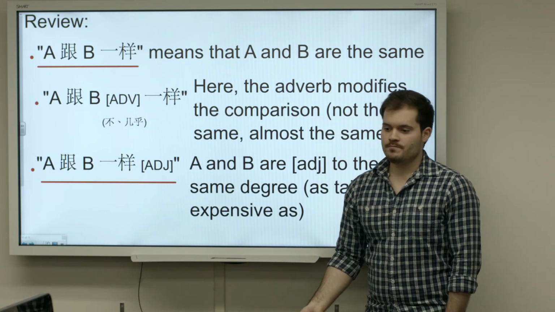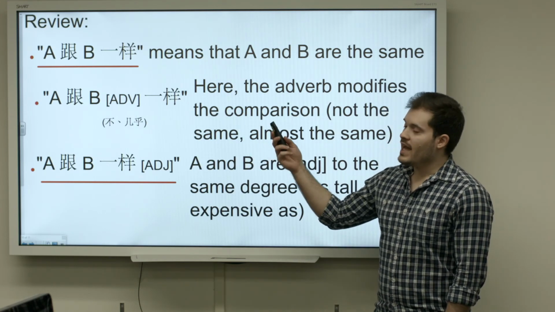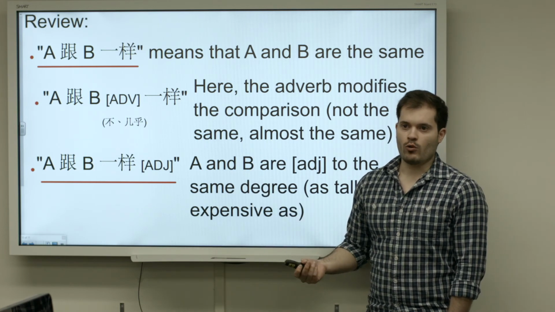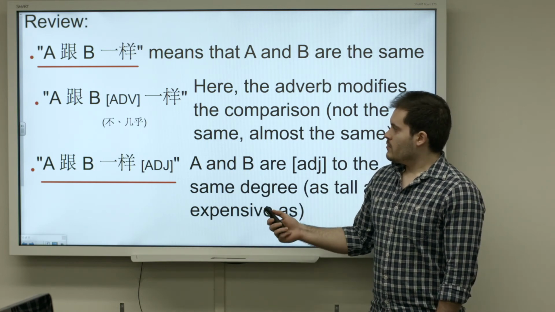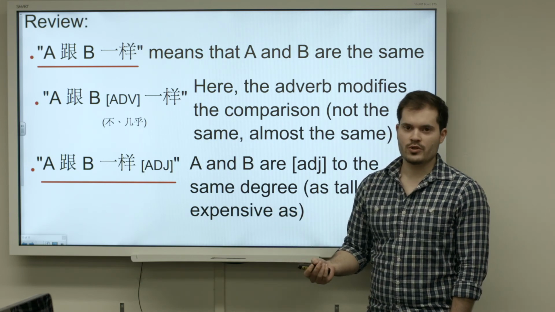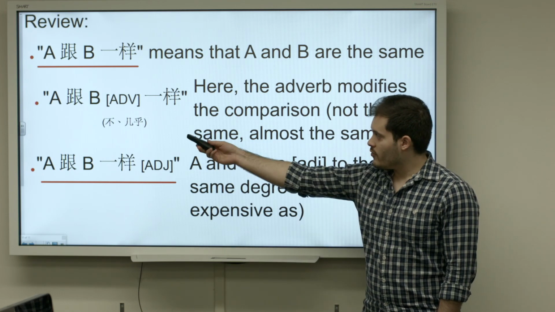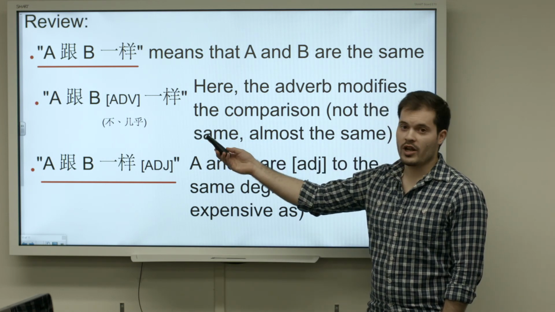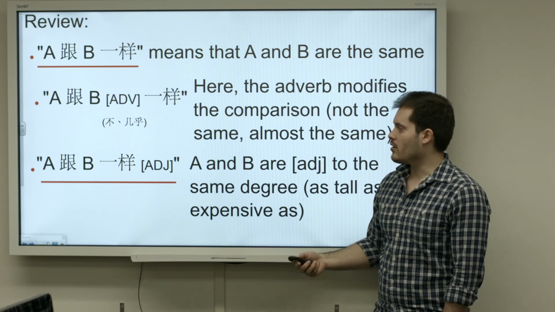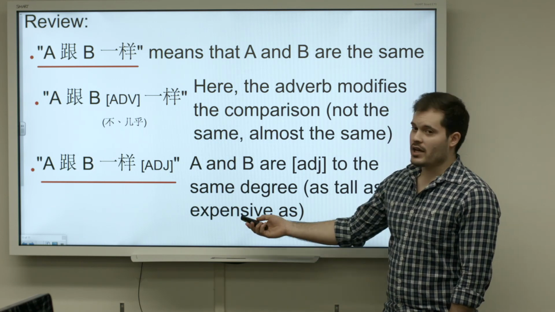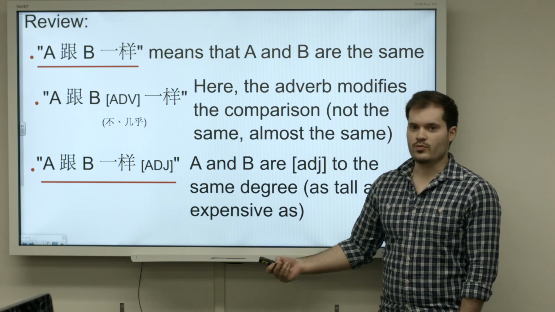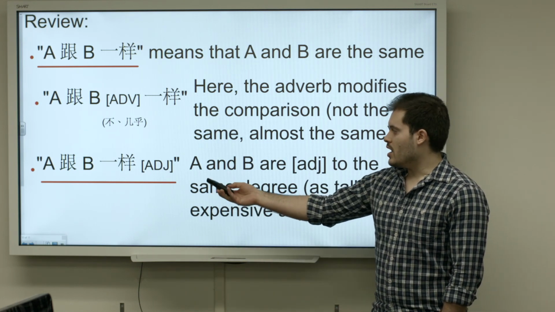So, to review, the general pattern A 跟 B 一样 means that A and B are identical in some way. To get a more fine-grained meaning about the relationship between A and B, you can put an adverb before 一样, so A 跟 B 不一样, 几乎一样, that sort of thing. And you can also add an adjective at the end of it to say that A is as adjective as B. A 跟 B 一样 adjective.